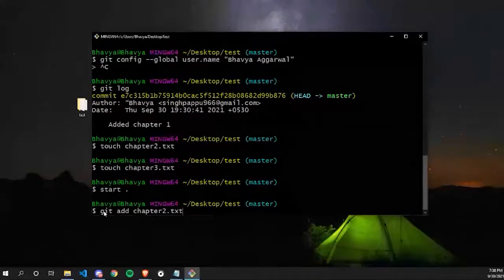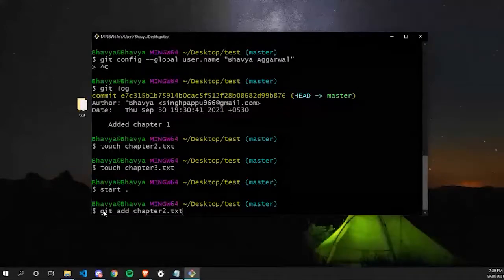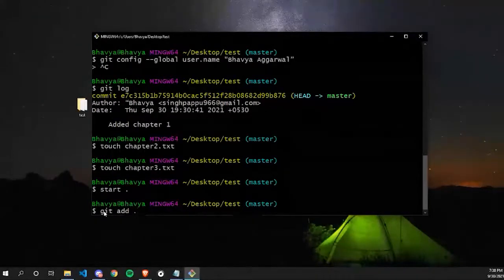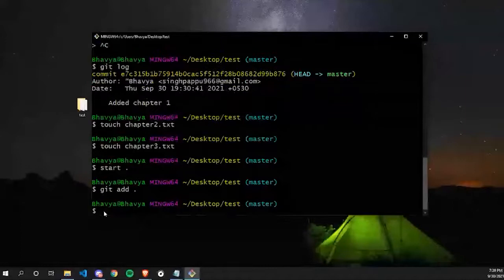But right now, as you can imagine, there are only two files. What if we had created 10 files or 20 files? We can't write each file's name individually. So for that, there's a command. You type git add, press space, and press dot. This dot will add all your files to the staging area. So instead of individually adding your files, git add space dot will add all of them. If I press enter, yeah, all my files are successfully added to the staging area.